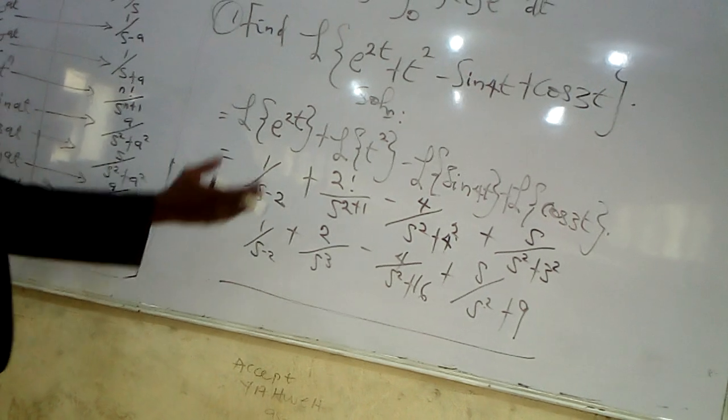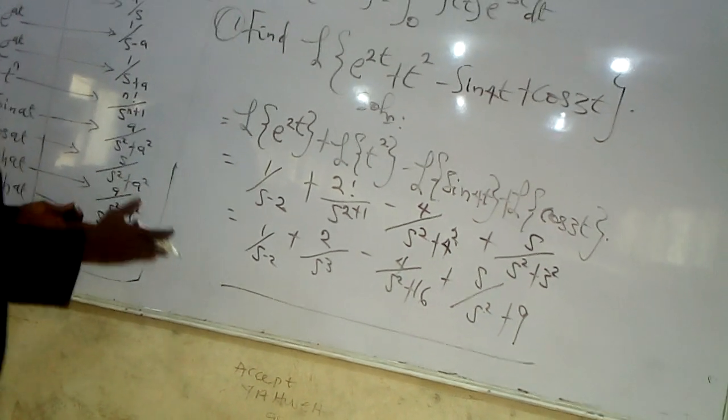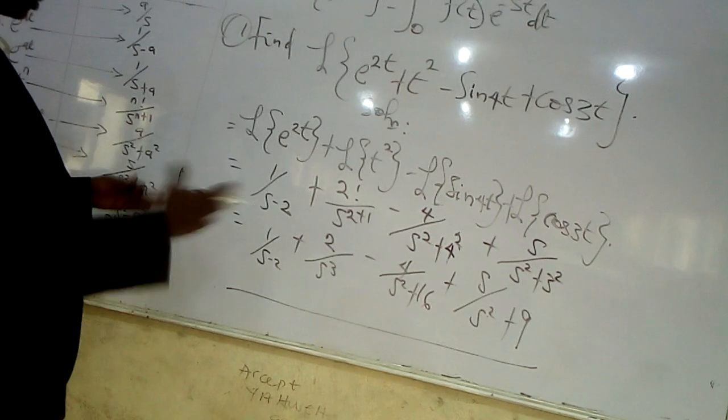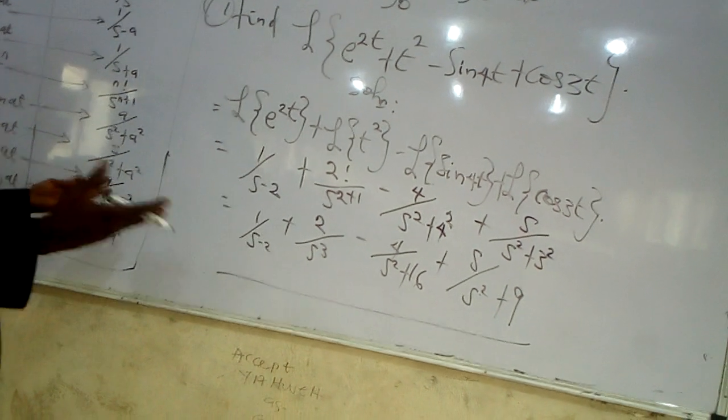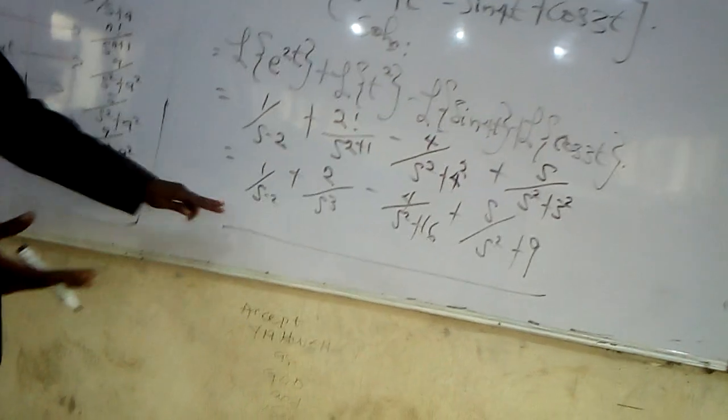If you care to simplify by finding the LCM and multiplying throughout to get a numerator and a denominator, it's okay. Otherwise, if you don't have that capacity or you're not interested in progressing, you'll get a full mark here.